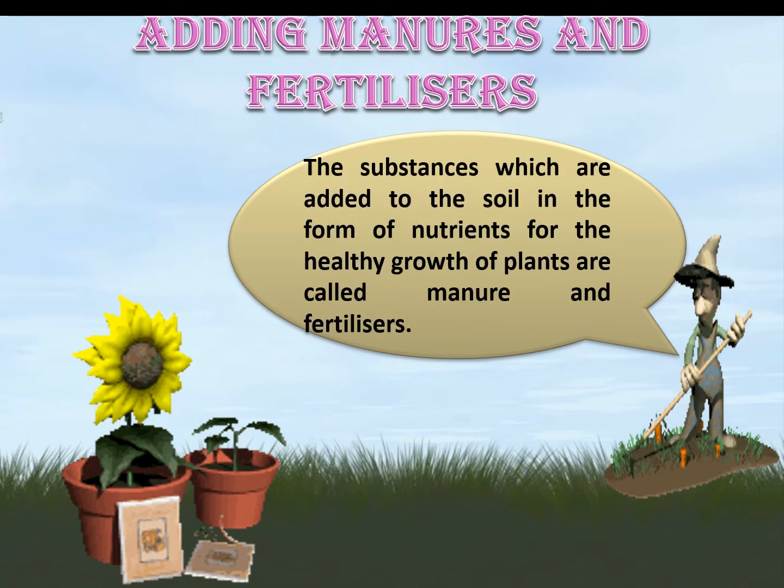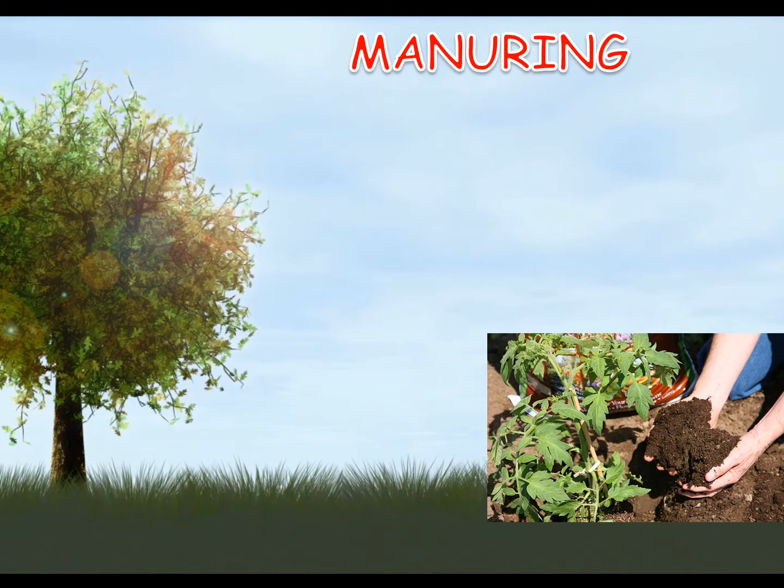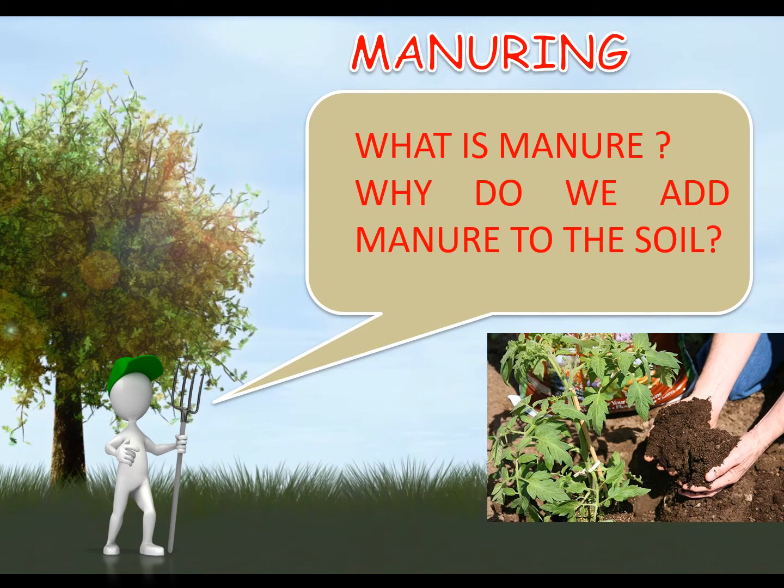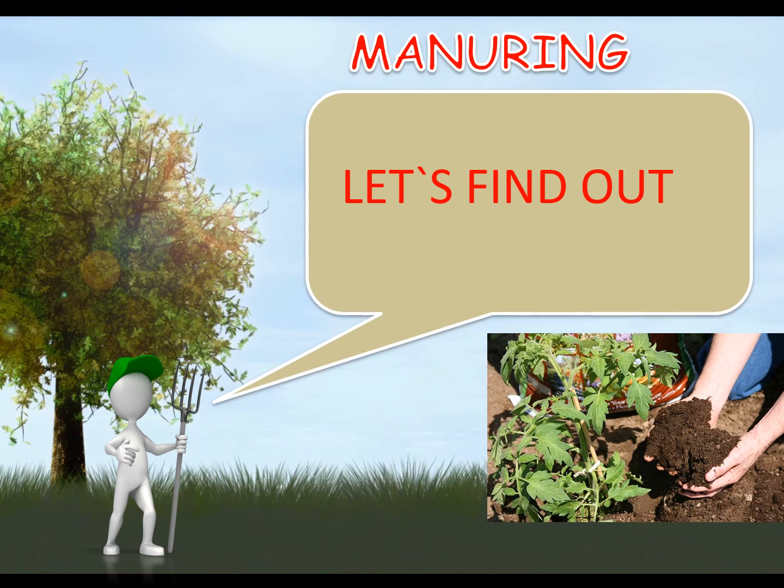The substances which are added to the soil in the form of nutrients for the healthy growth of plants are called manure and fertilizers. The addition of manure in the field is called manuring. What is manure? Why do we add manure in the field? Let's find out.